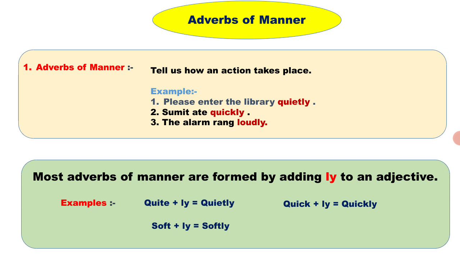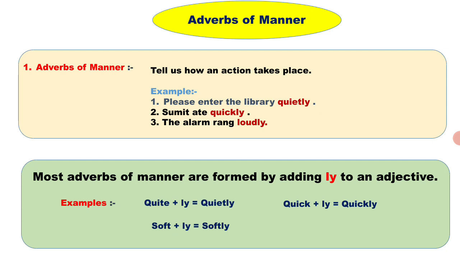Here quickly is an adverb because it describes the manner. How did he eat? He ate quickly. So it tells us the manner in which the action is performed: adverbs of manner.